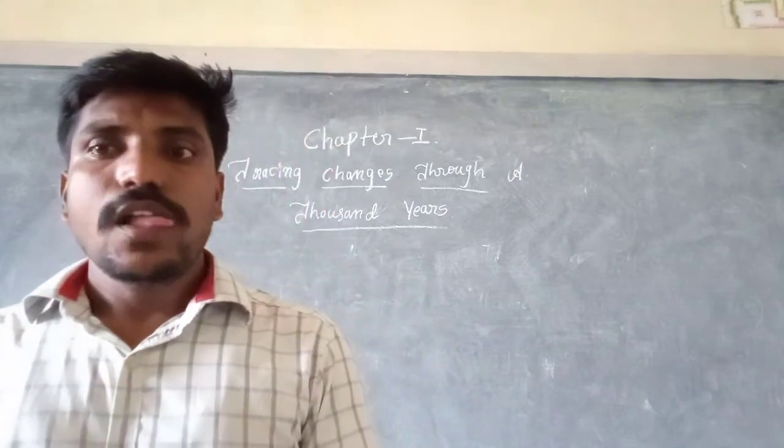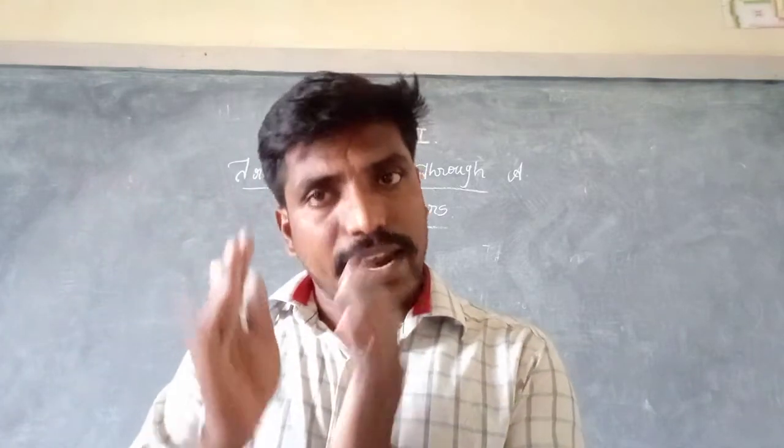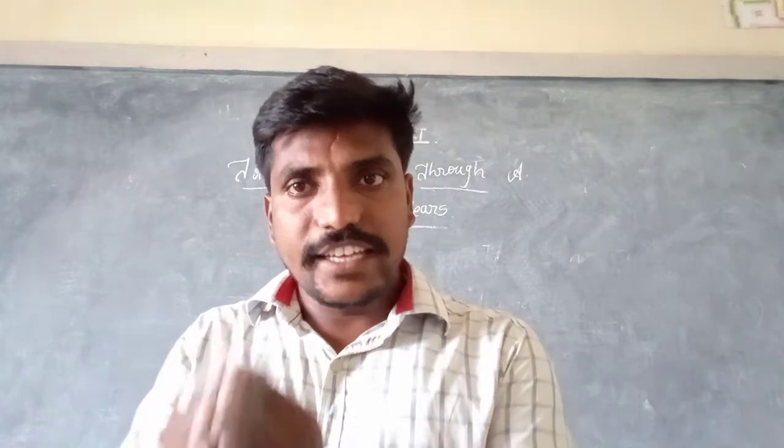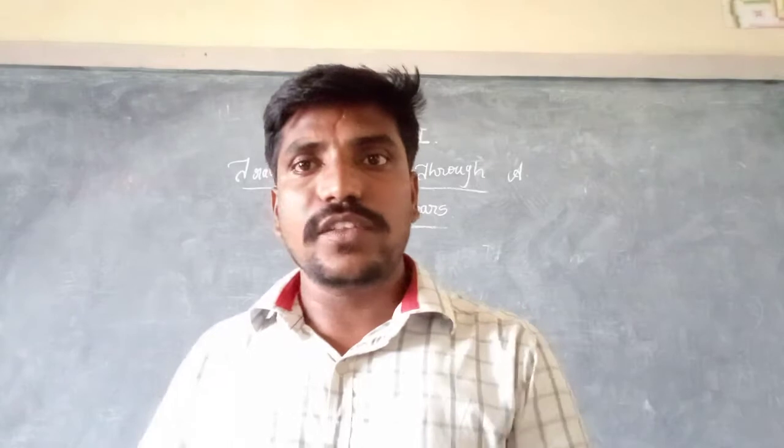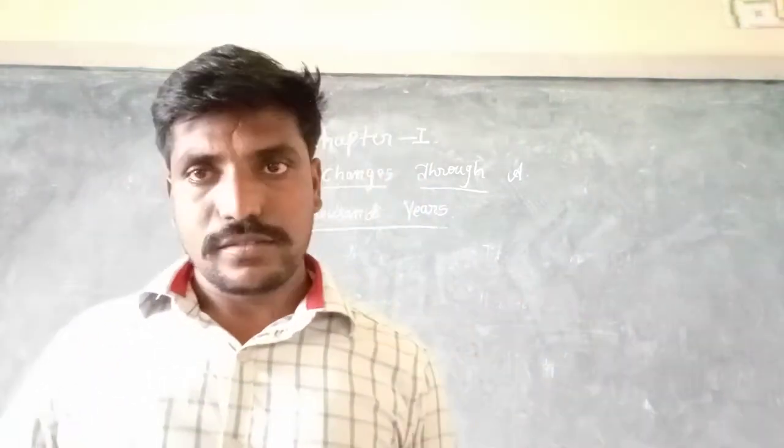It means the person who writes history should be very sensitive and much aware of past events.